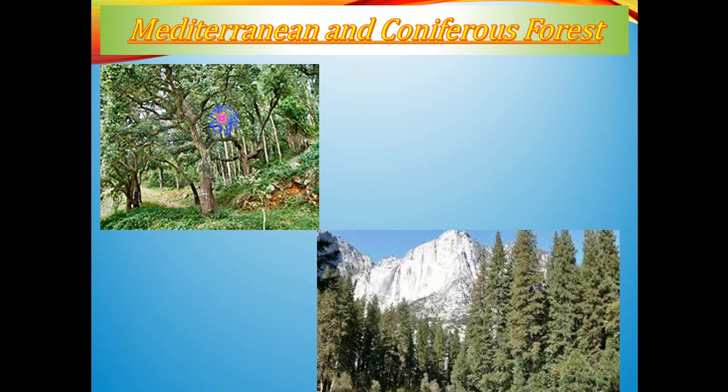You can see it is not so very dense, neither is it too tall, but the leaves are broad, trunks are broad, and they are evergreen in nature. And here you can see a cone-like structure, conical trees are there, and this is giving a forest type, that is coniferous forest. And you can see the picture that is behind, that means this is closer to those areas where we are getting snow-capped mountains.